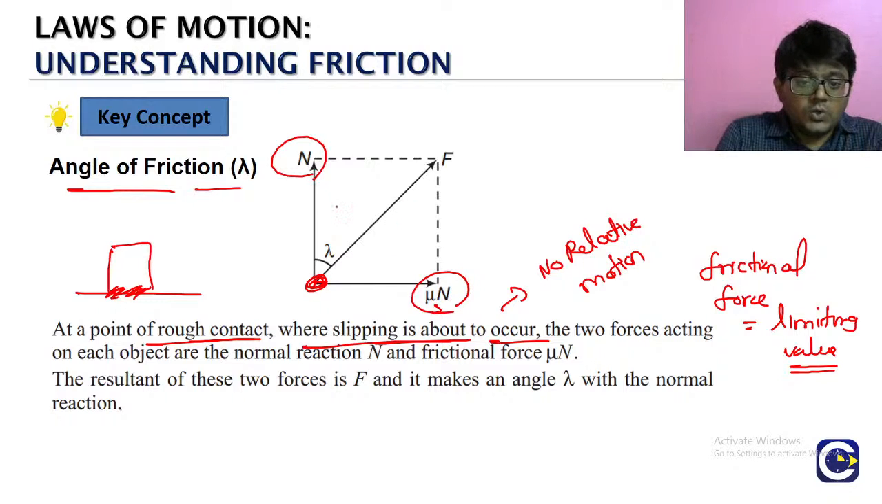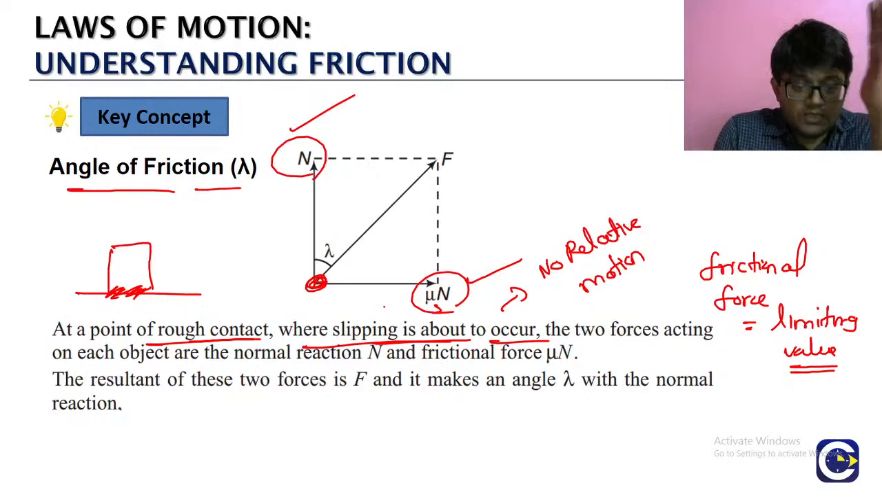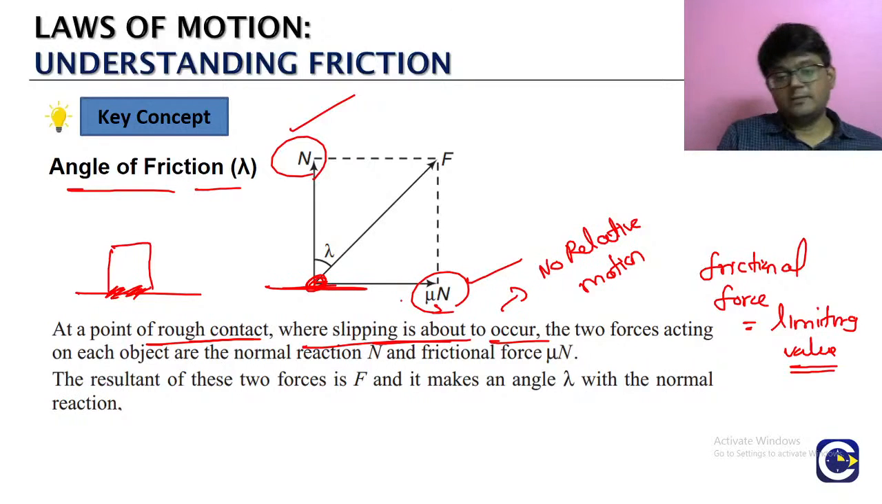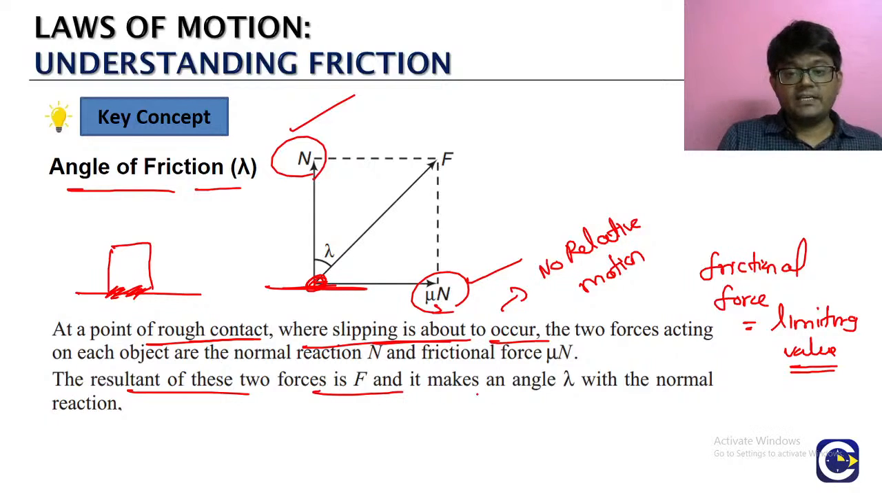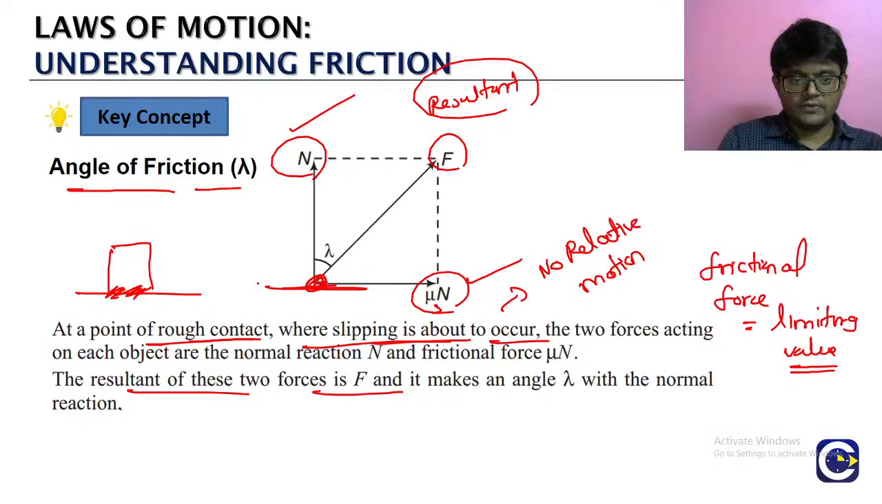the two contact forces will be acting on the object. What is it? One is the normal reaction, the other is friction. Normal reaction will be normal to the contact plane, friction will be along the contact plane. The resultant of these two forces is what we call the total contact force. The resultant of normal reaction and friction, what do we call it? Total contact force. Now, we are going to define this angle of friction.